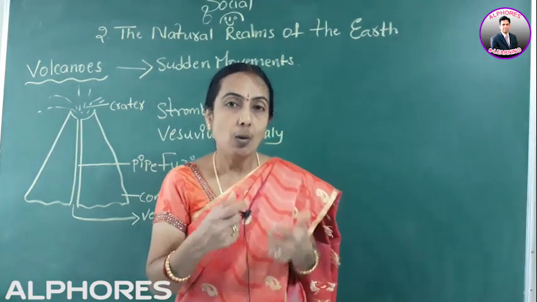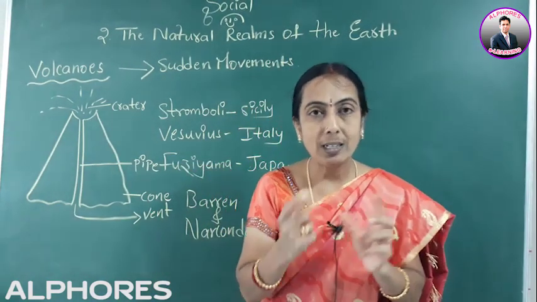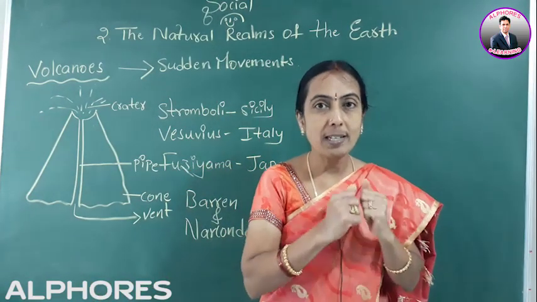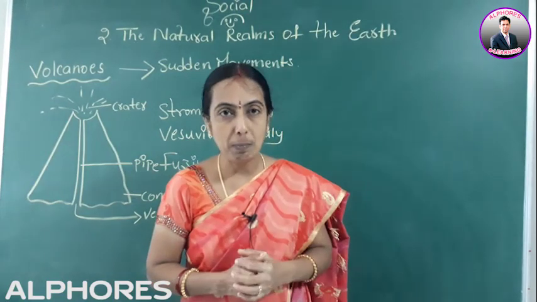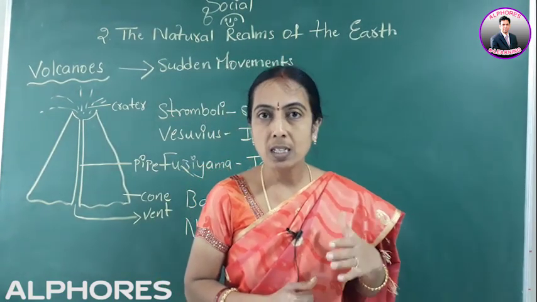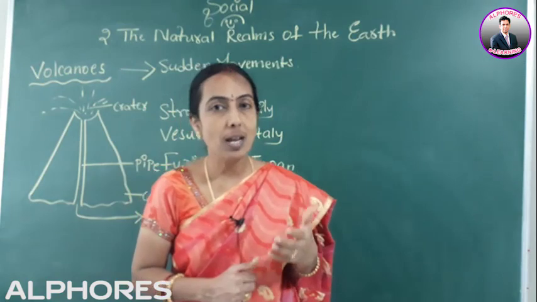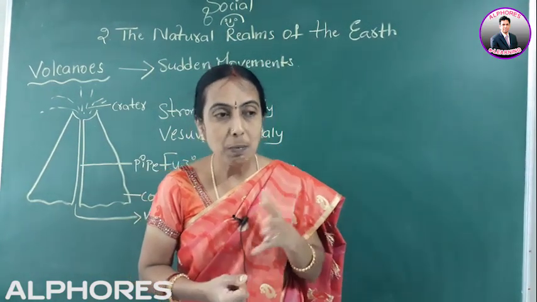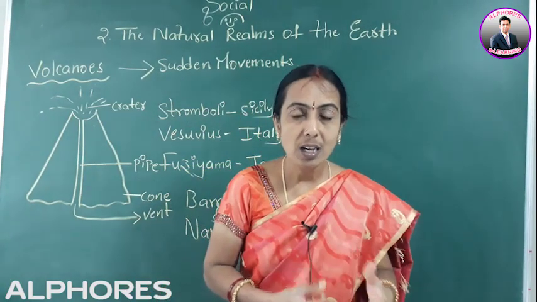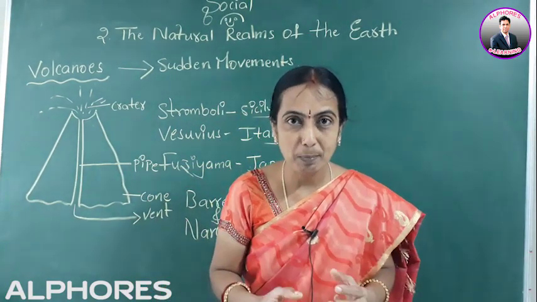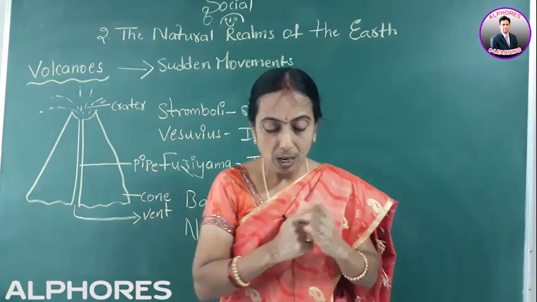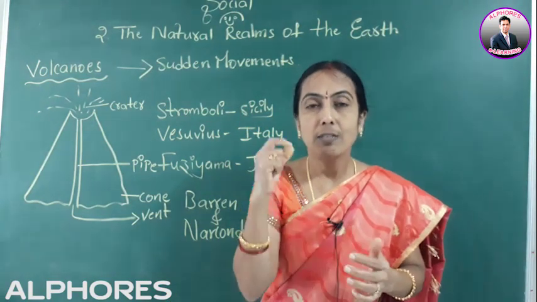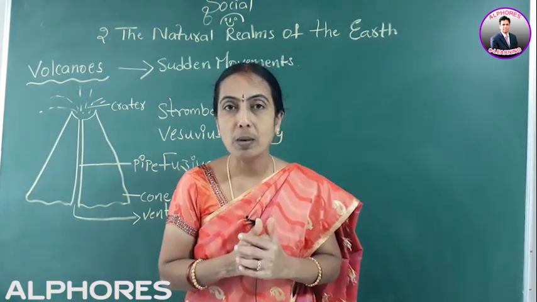Next, I also explained how the continents and the oceans have formed on a massive base of rocks called plates. There are 7 plates: North America, South America, Africa, Eurasian, Indo-Australian, Antarctica and the Pacific plates. These plates make some movements, and regarding those movements I am going to explain in this second session. My topic for this session is slow movements and sudden movements.